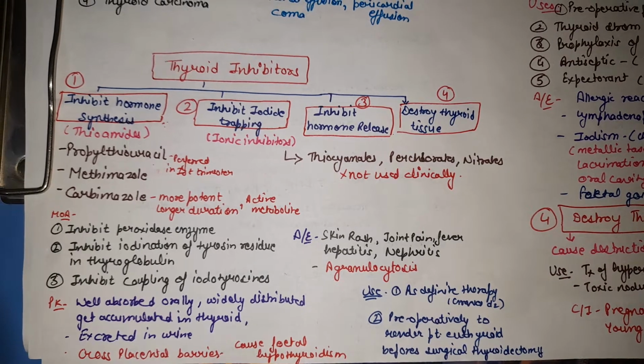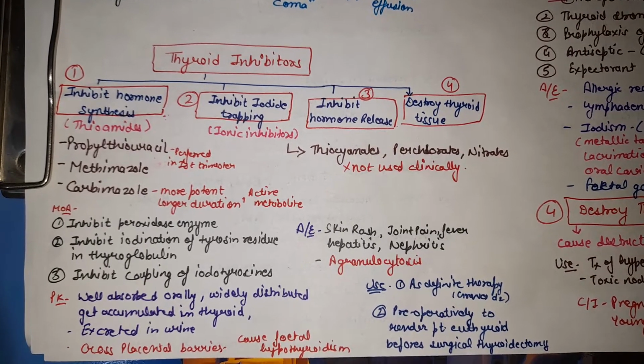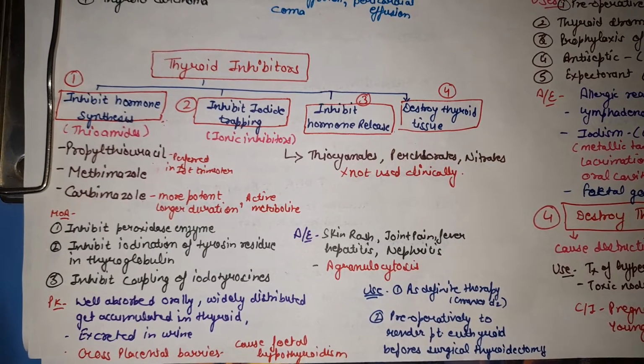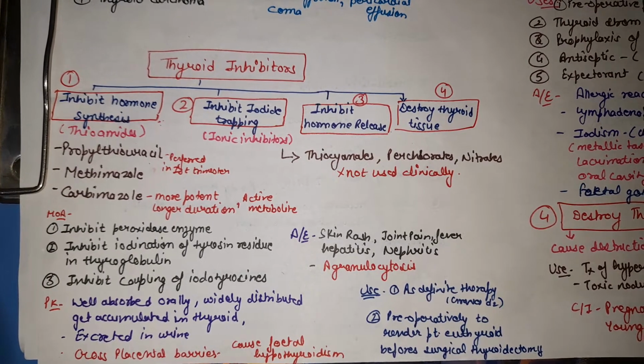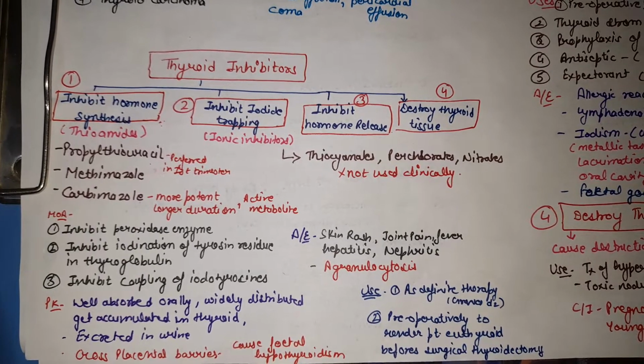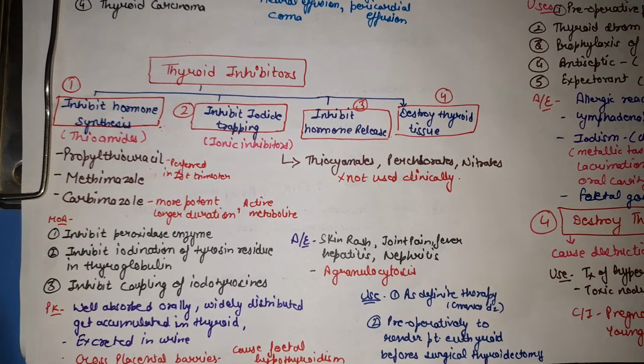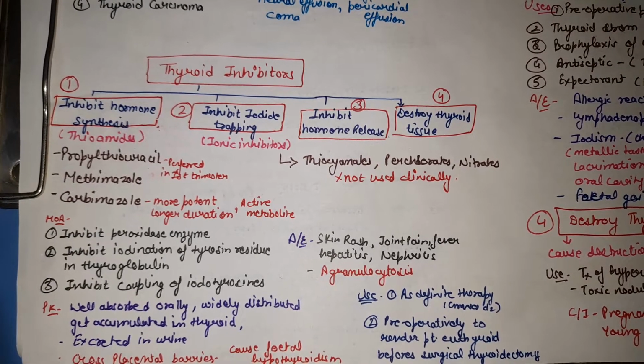Hello student, in this video we will discuss thyroid inhibitors or antithyroid drugs. Antithyroid drugs reduce the level of thyroid hormone by reducing thyroid hormone synthesis or release, or both synthesis and release, and these drugs are used in the management of hyperthyroid states.